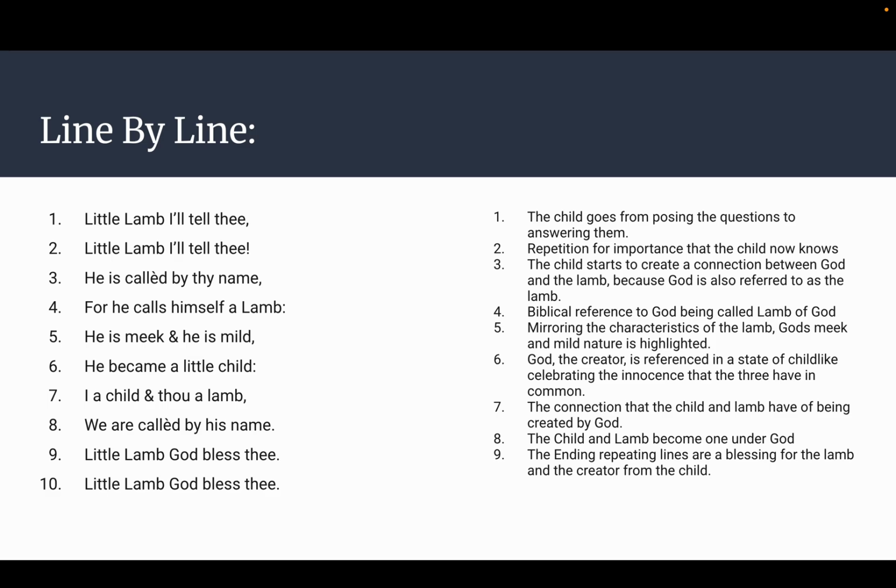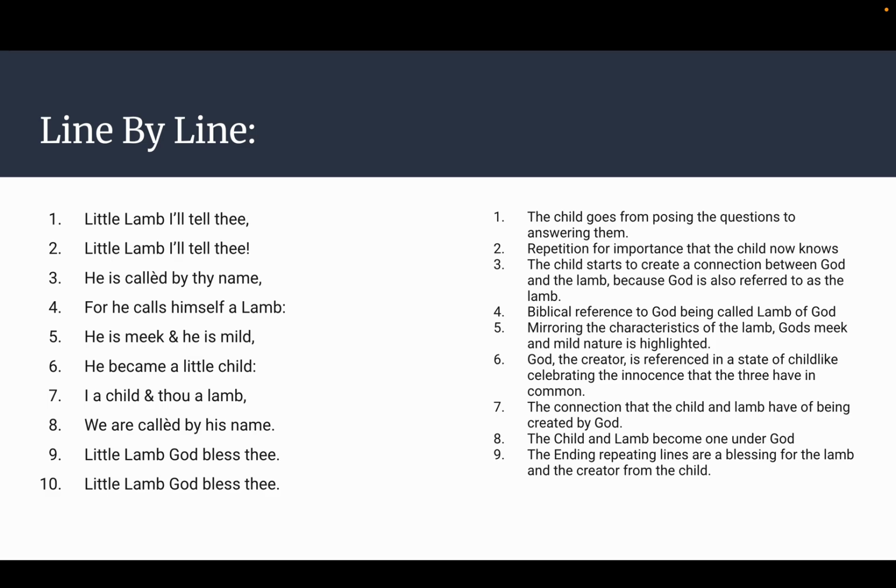He became a little child. God, or the Creator, is referenced in a state of childlike celebration to the innocence that the three have in common: the lamb, the Creator, and the child. I a child and thou a lamb. This just talks about the connection that the child and the lamb have of being created by God and the innocence that they shared. We are called by his name. The child and the lamb become one under God.